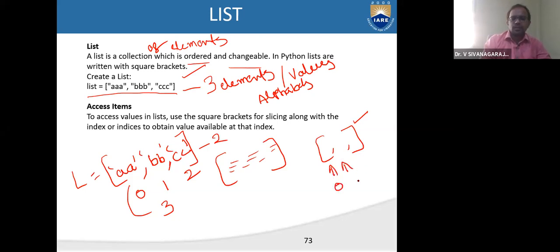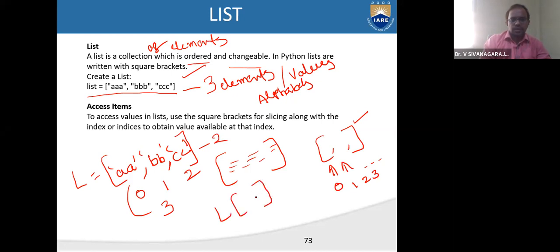From 0 it will move in this direction 1, 2, 3, like this, right? Now how to access the elements present in the list? So once again I'm going to use a square bracket.